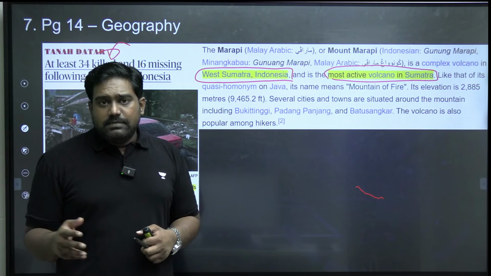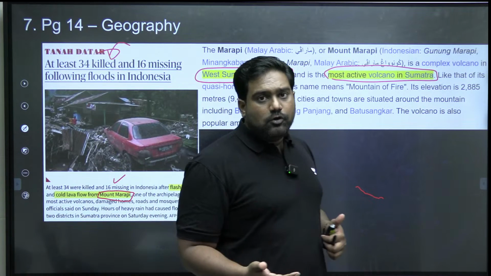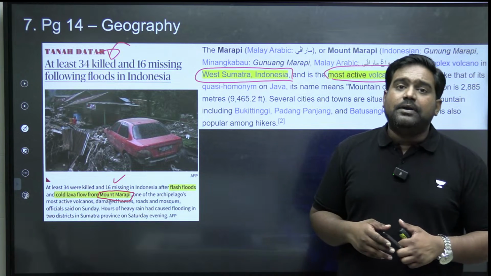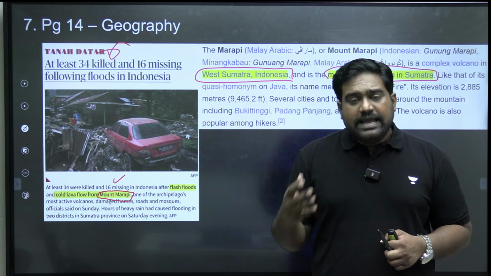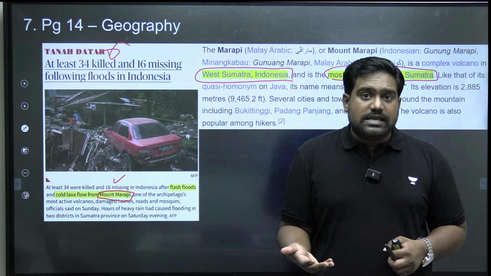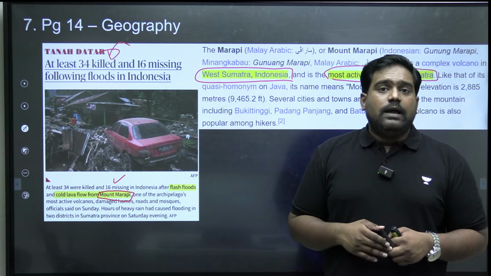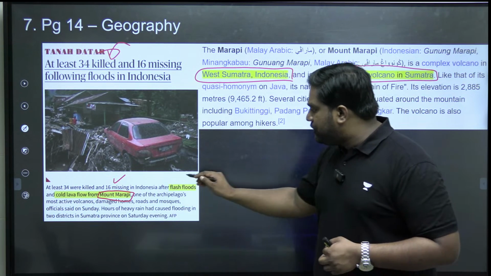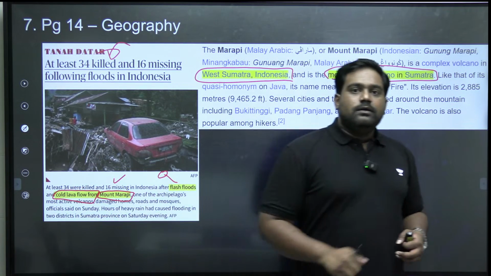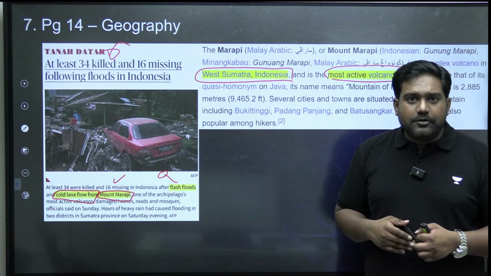Over the last 15 months, it has been erupting frequently. Apart from lava flows and the eruptions, it has induced rains, lightning and even floods. Mudslides and landslides have become common in the volcanic region, and recently there were flash floods as a result of the cold lava flow, the pyroclastic flow which freezes over a period of time.